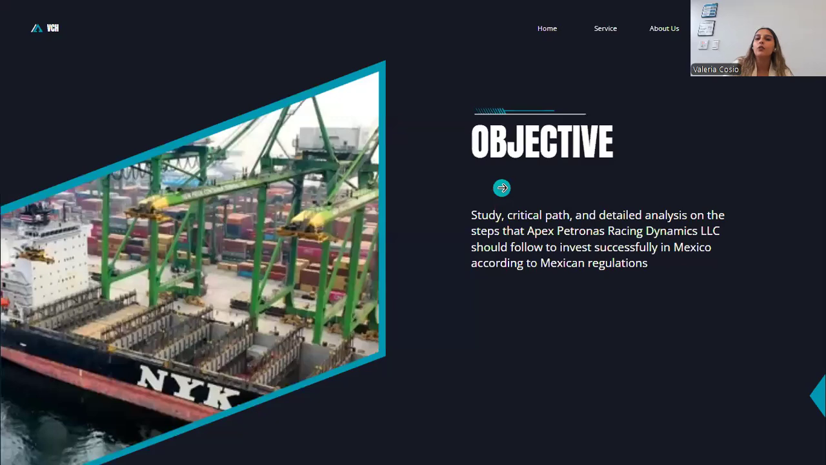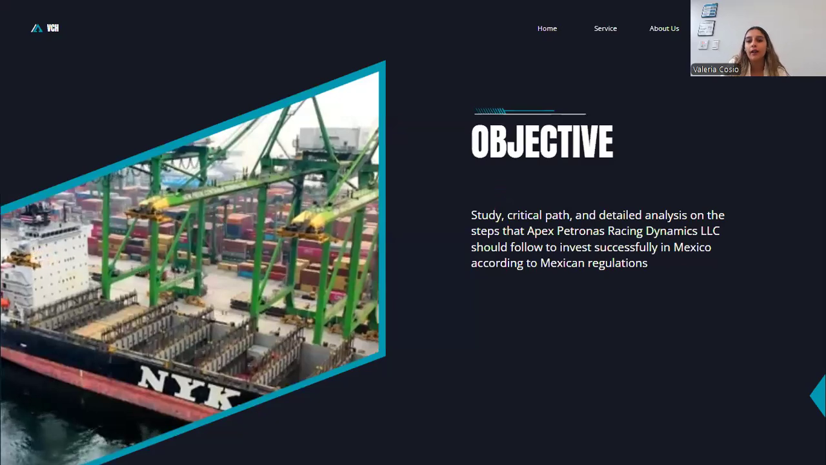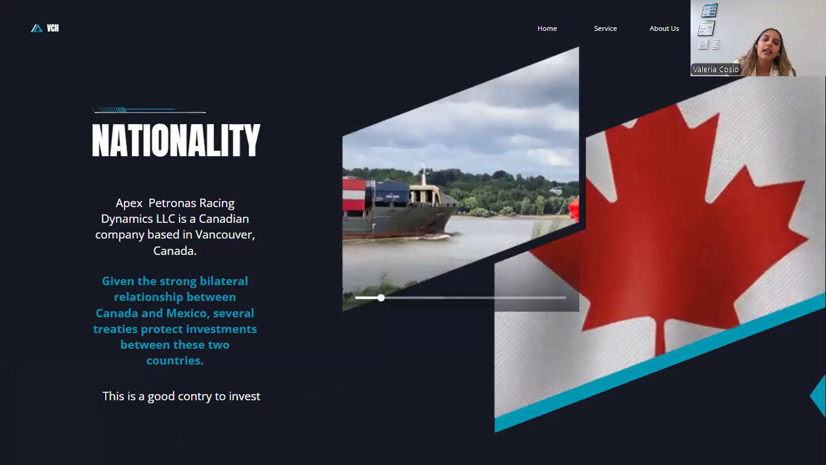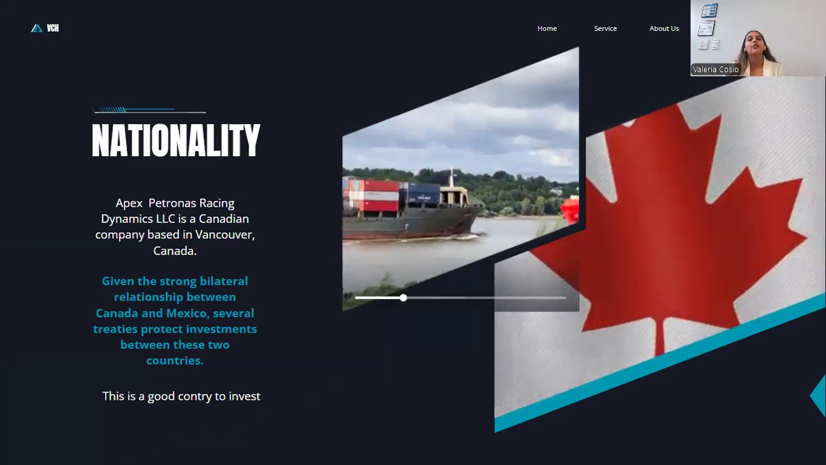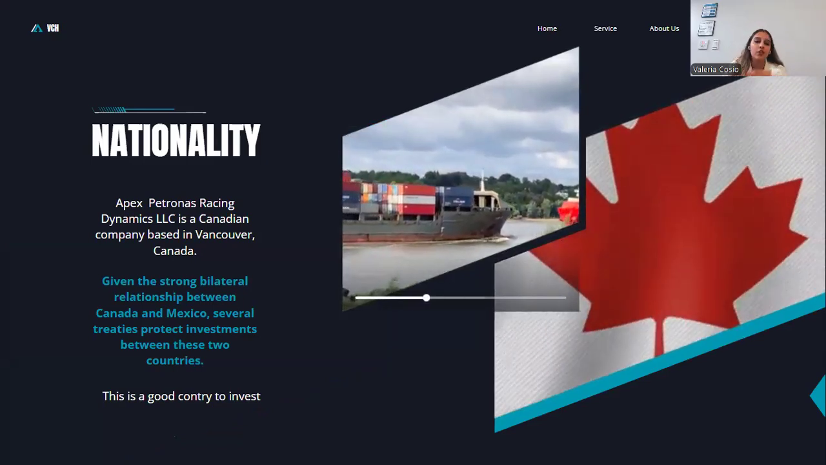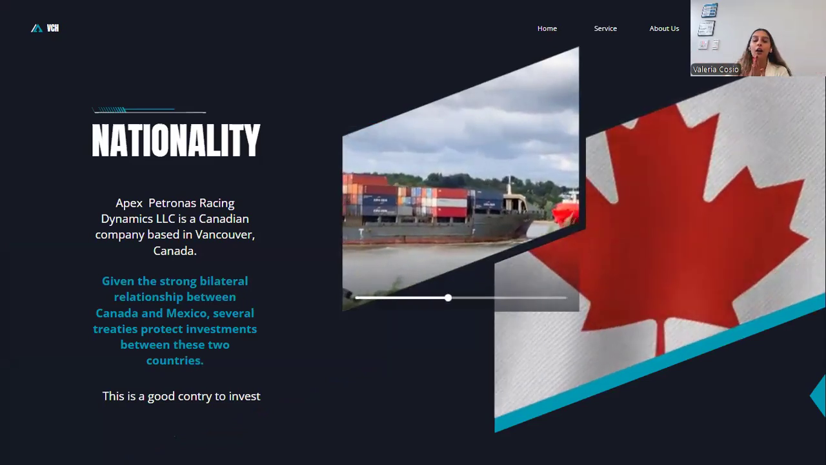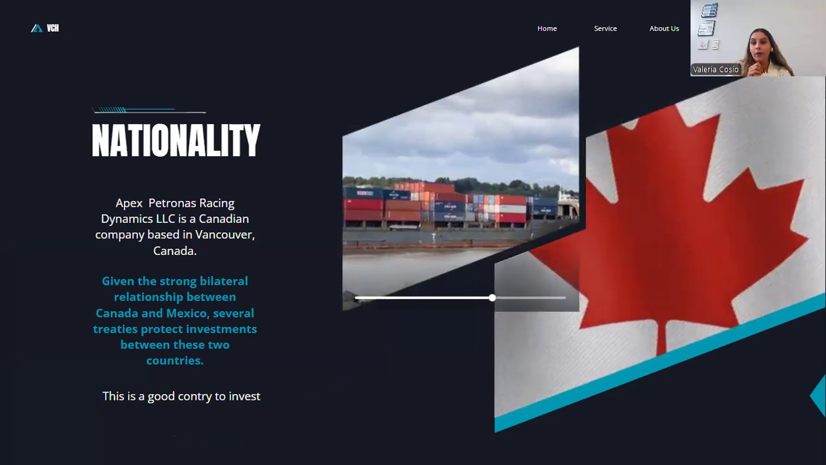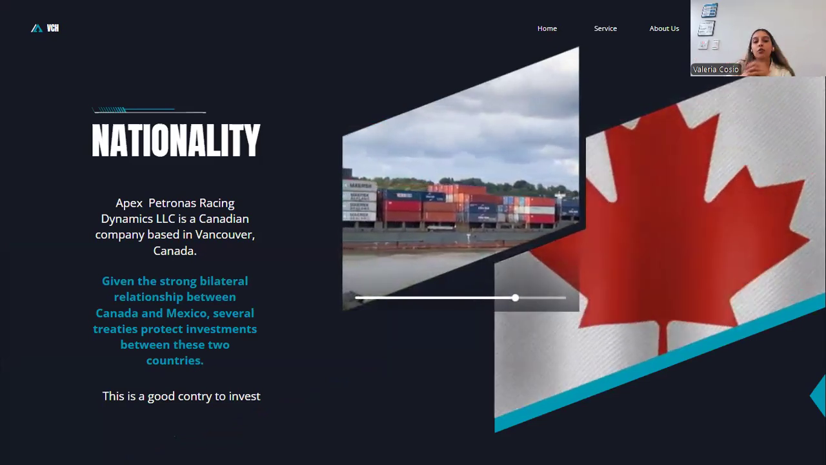First of all, we have the objective. The objective is to study the critical parts and a detailed analysis of the steps that Apex International Racing Dynamics LLC should follow to invest successfully in Mexico according to the Mexican regulations. Apex is a Canadian company based in Vancouver, Canada. This gives a strong bilateral relationship between Canada and Mexico, and there are also several trade agreements that protect investment between these two countries. So Mexico is a good country to invest in.